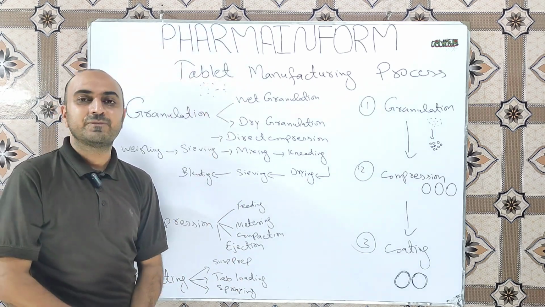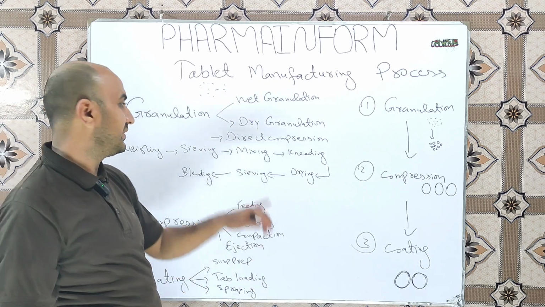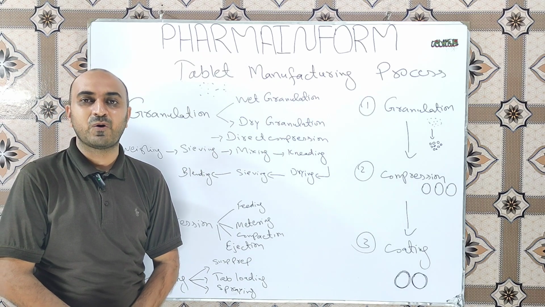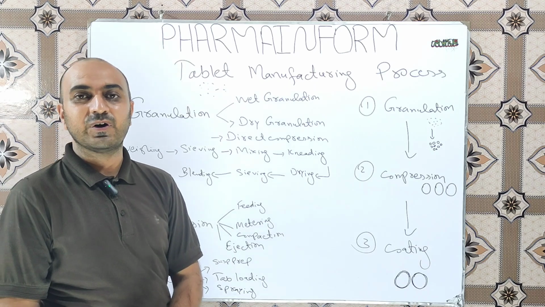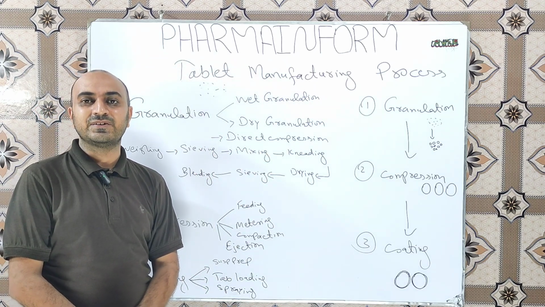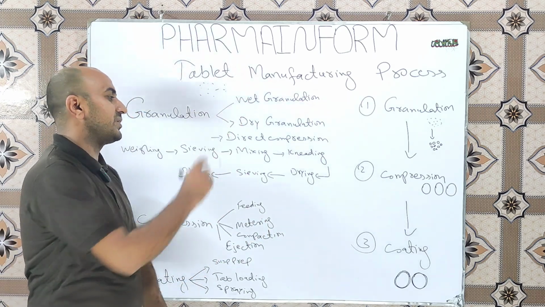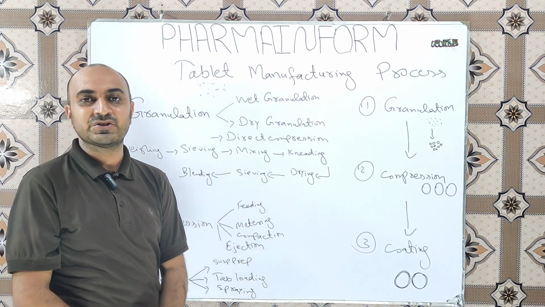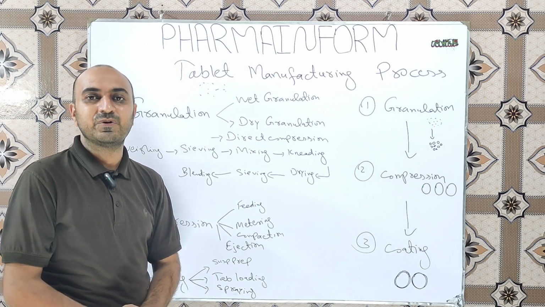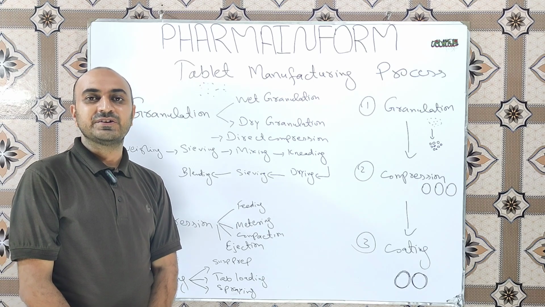Another method apart from dry granulation and wet granulation for tablet manufacturing is direct compression, where we simply mix all the powders. We do not convert powders into granules, we simply mix all the powders and this blend is ready for the compression. So wet granulation, dry granulation and direct compression are the first three main steps for tablet manufacturing before the compression.